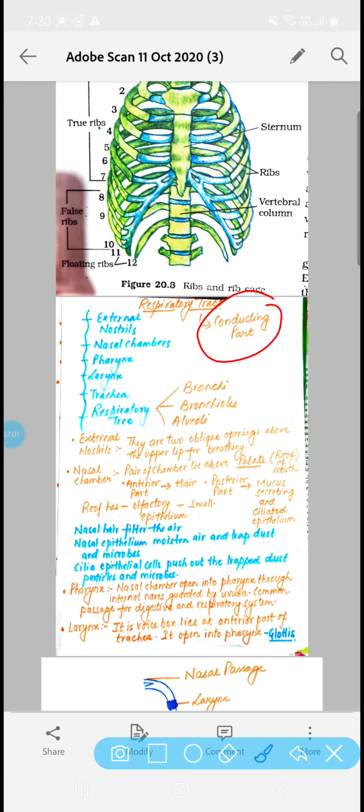Okay, so the respiratory tract includes external nostrils, nasal chamber, pharynx, larynx, trachea, and then the respiratory tree. Further, the respiratory tree is divided into bronchi, bronchioles, and alveoli. Now let's take a view of the diagram.